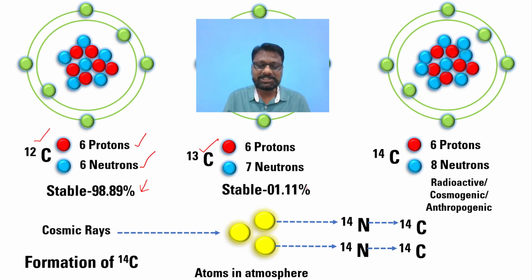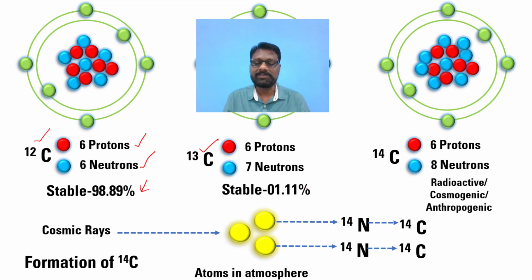This is a reaction which I have shown here, how the cosmic ray reaction will convert N14 to C14. When the nitrogen atoms absorb the cosmic rays, they lose the neutrons, and due to that it converts into C14. Vice versa, when the C14 molecule liberates a beta particle, it eventually gets converted back to N14.